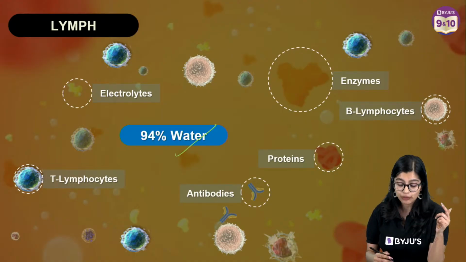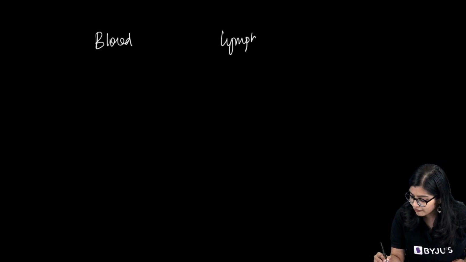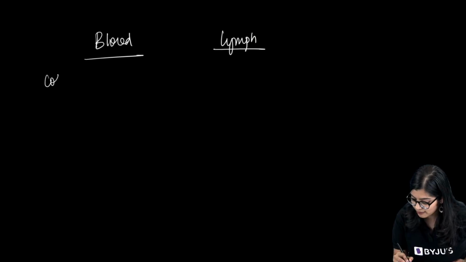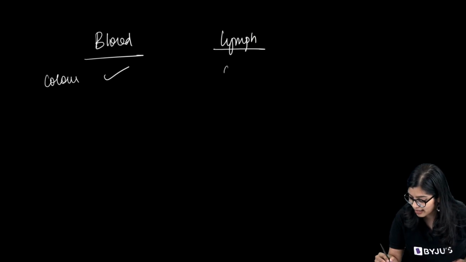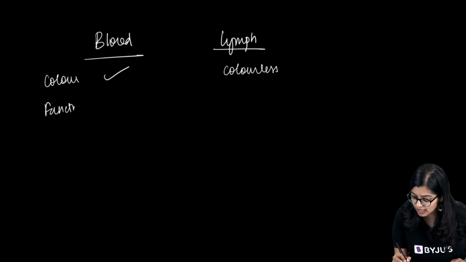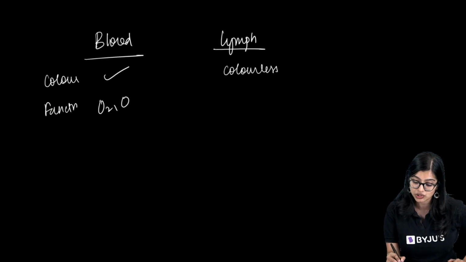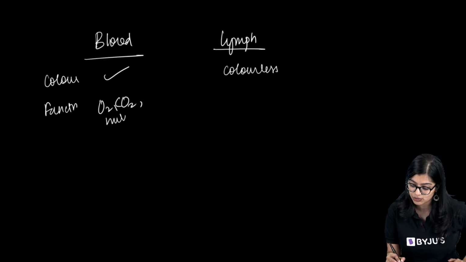So if you ask about the main difference between blood and lymph, first and foremost, color-wise, blood has red color while lymph is colorless, right? Function-wise, blood is responsible for transporting oxygen, carbon dioxide, and other nutrients.